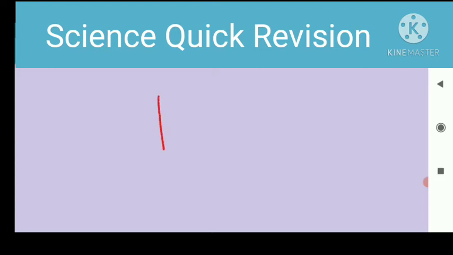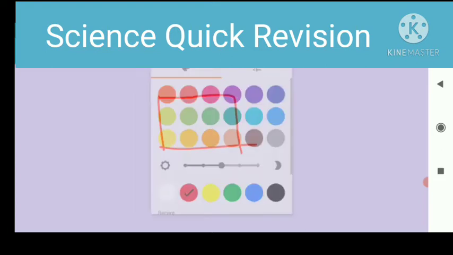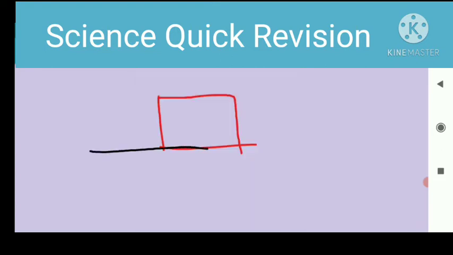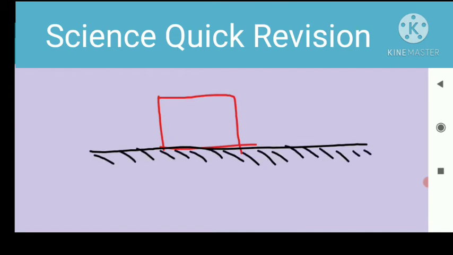So here we take another body, and this body is placed on a horizontal surface. This body has mass m, and somebody applies force along this direction, and this force is 10 Newton. We take it as f1.